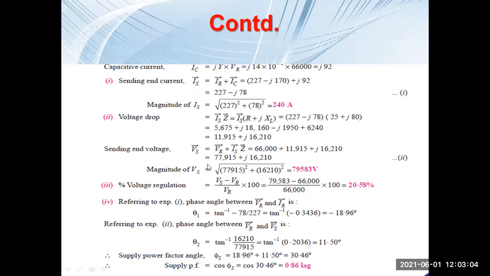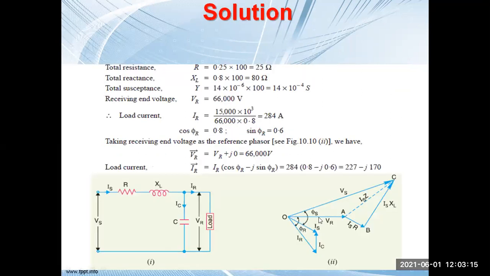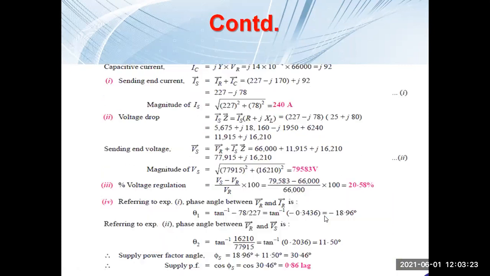If we take this divided by this and tan inverse of that, you will get some angle. Now this VS is with respect to VR, because VR we have taken as reference. Whatever angle VS has is the angle with respect to VR. So you will get this value, that is 11.50.